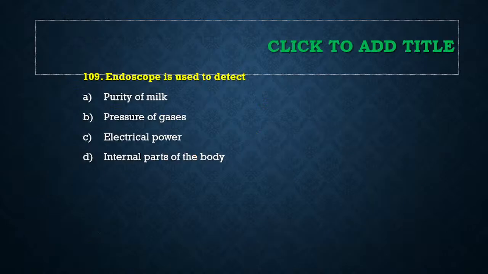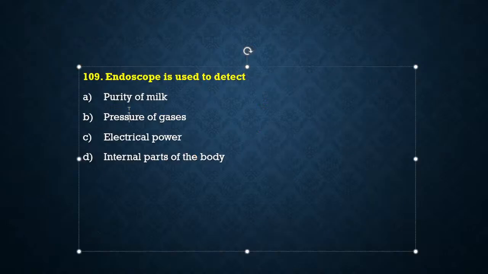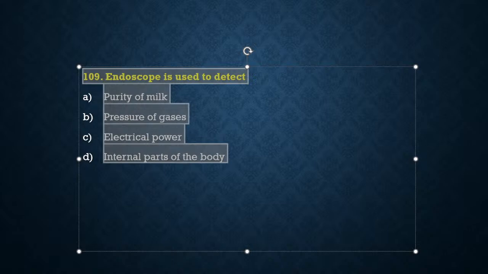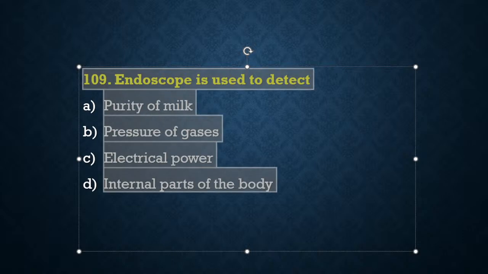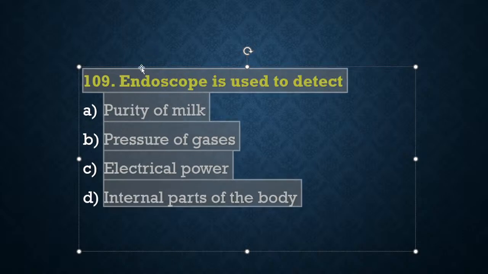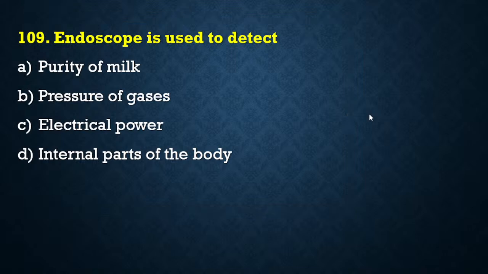Good, all of you. Coming towards the next question, question number 109. What is the use of endoscope? Endoscope को हम क्यों use करते हैं? Endoscope is used to detect the purity of milk, the pressure of gas, electric power, or endoscope is used to study the internal parts of the body. What is the reason why we are using endoscope? Endoscope को हम क्यों use करते हैं?